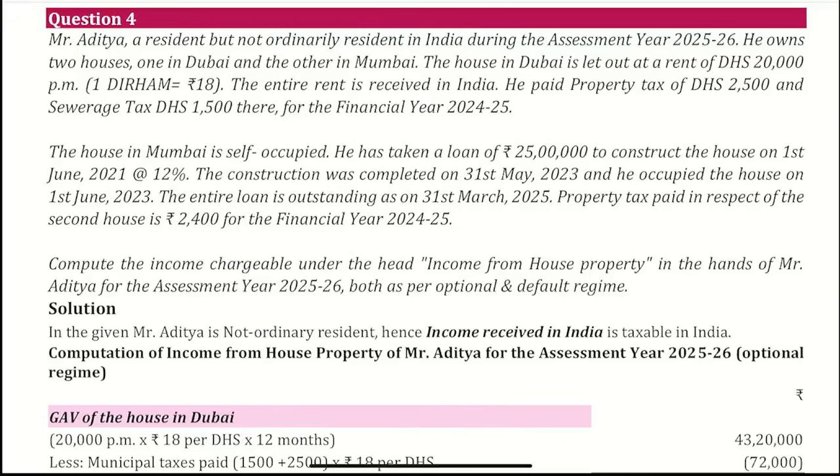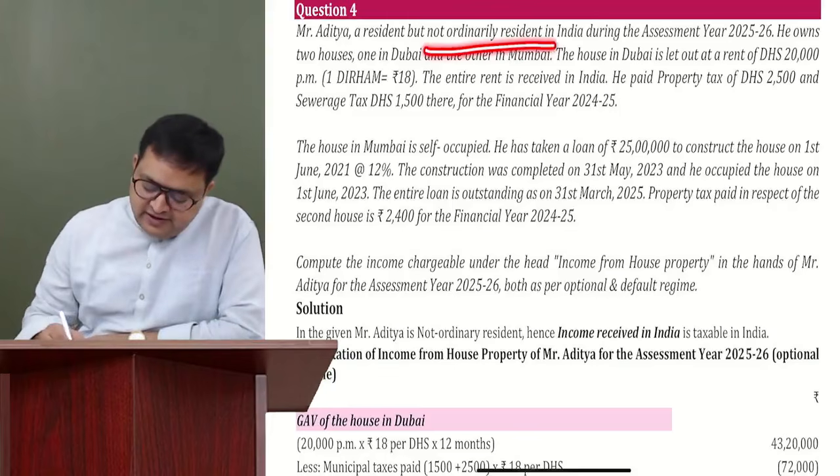Now, Aditya is a resident but not ordinary resident in India. During the assessment year, he owns two houses, one in Dubai and the other in Mumbai.